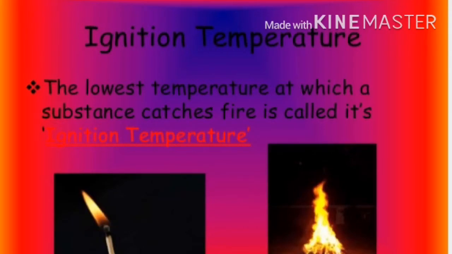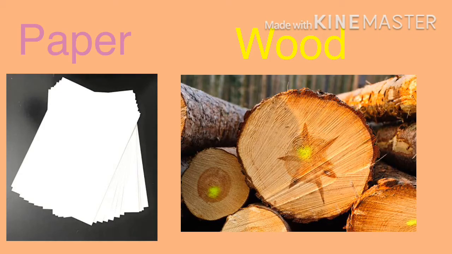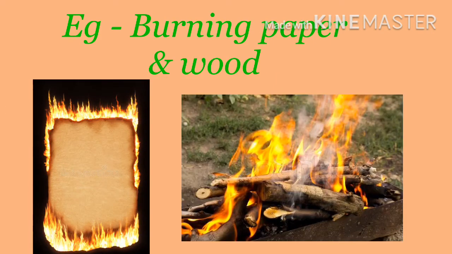And the third condition is the ignition temperature. Ignition temperature means the lowest temperature at which a substance catches fire. For example, suppose we have paper and wood, and both substances start to burn together. But the paper will burn fast and the wood will take time. So this example shows the ignition temperature.